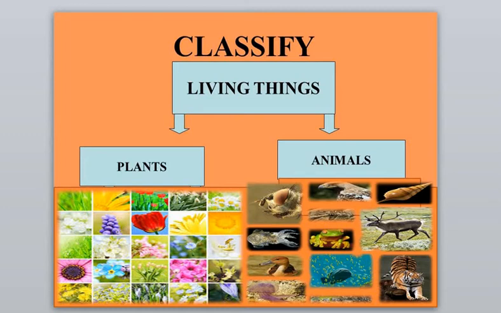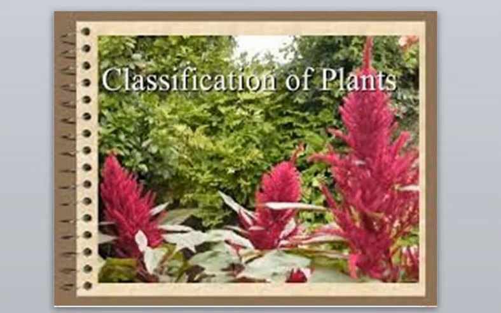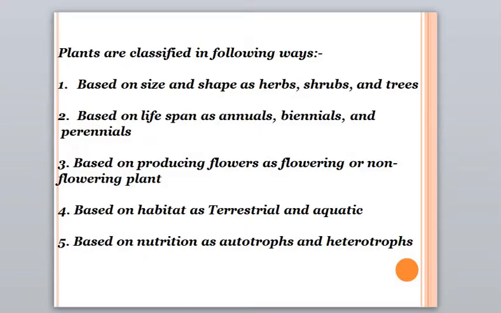Living things are classified into two groups, plants and animals. So now we study the classification of plants. Plants are classified in the following ways. First, based on size and shape, as herbs, shrubs and trees.